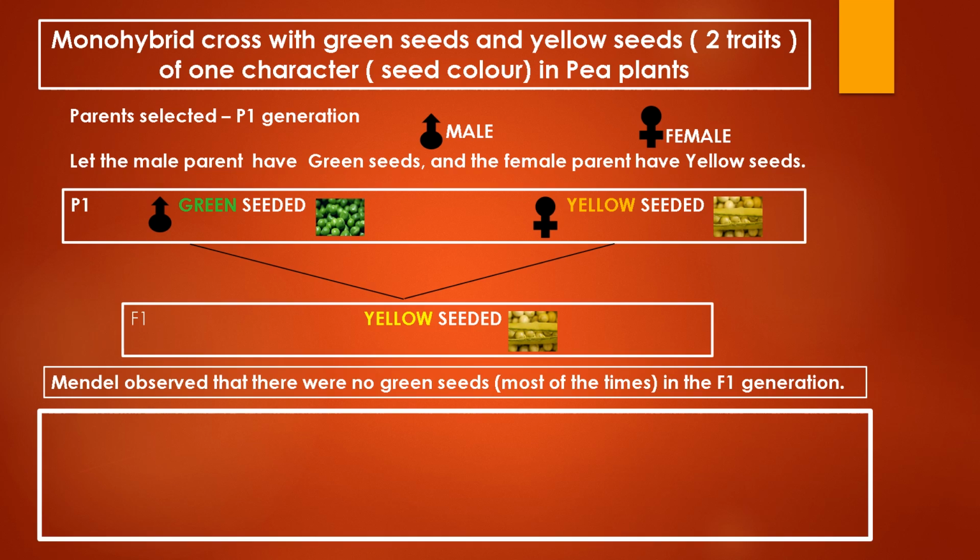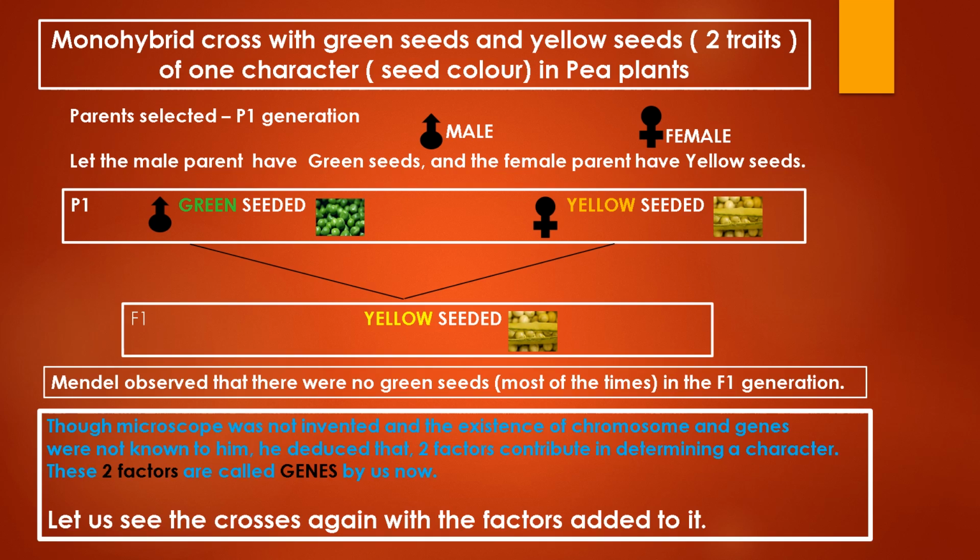Though microscope was not invented and the existence of chromosomes and genes were not known to him, he deduced that 2 factors, which we call as genes now, contribute in determining a character, and these 2 factors control the character, whether it is yellow seeded or green seeded.